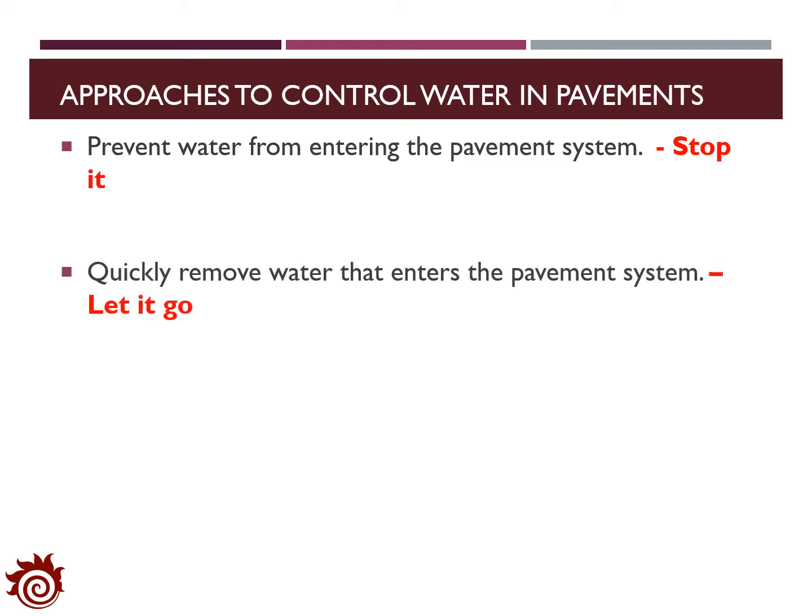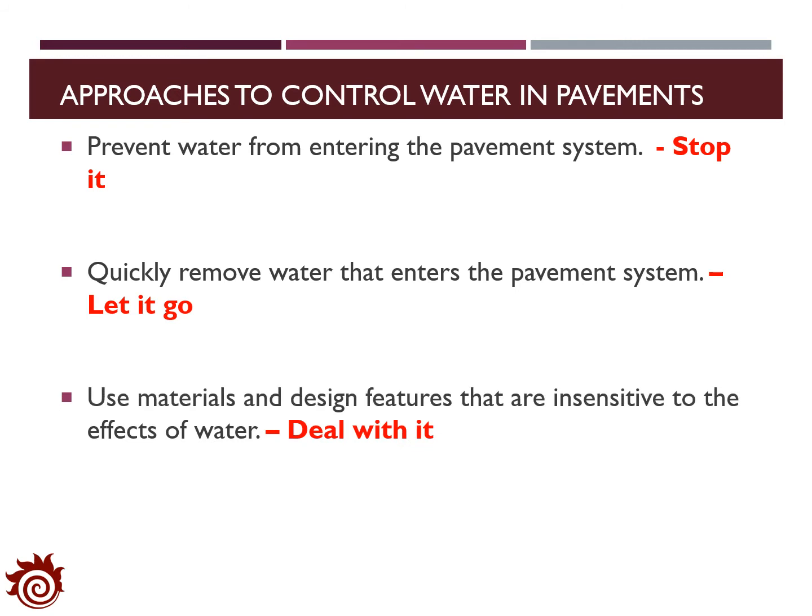Second, if the water has already entered the pavement, we want to let it go, which means we want to design a system to remove the water as quickly as possible from the pavement structure. Finally, if the water stays in the pavement structure, then we need to find a method to deal with it. Usually we will use materials and design some features that are insensitive to the water content.